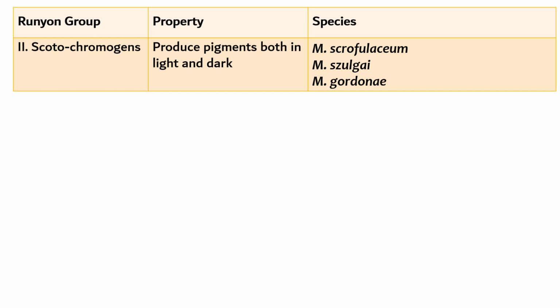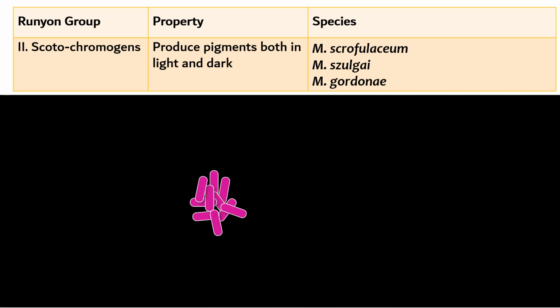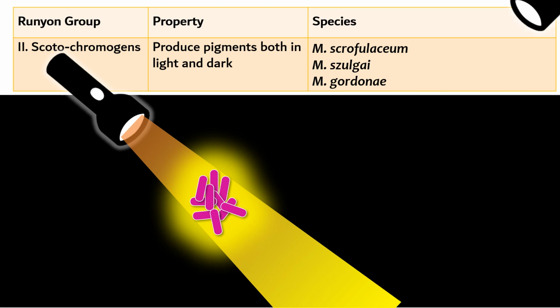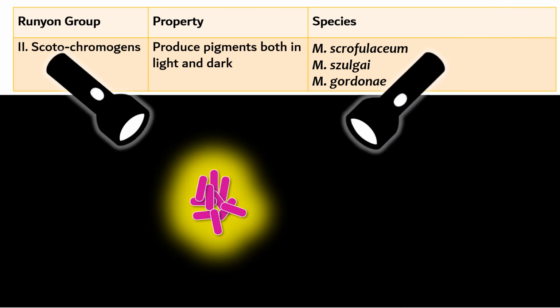The second group, scotochromogens, we know that they produce pigments both in the presence of light and in dark. I'll show you the same illustration. See, these are a few bacilli. We bought a torch, gave some light, they started producing pigments. But there is a second torch, there's no light, even then they're producing pigments. You can connect to this visual and remember that scotochromogens produce pigments both in the presence of light and in dark. As we know, there are three examples here.